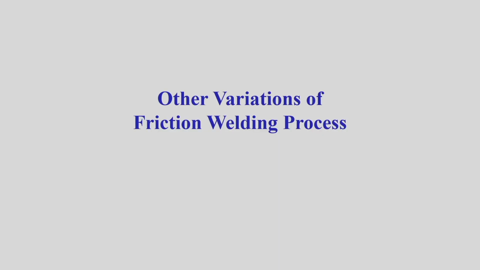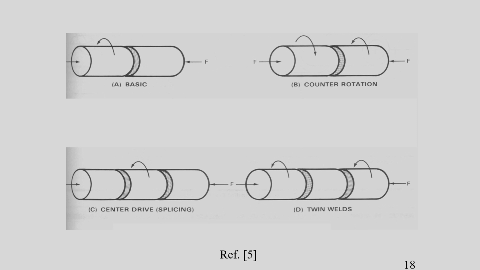So, other variants of friction welding process, like here I am showing some other variants. The basic category, which I have already told you: one workpiece is rotating, and another workpiece remains in a non-rotating state. We apply a force on these two workpieces and make the connection like this. This is called the basic friction welding process.